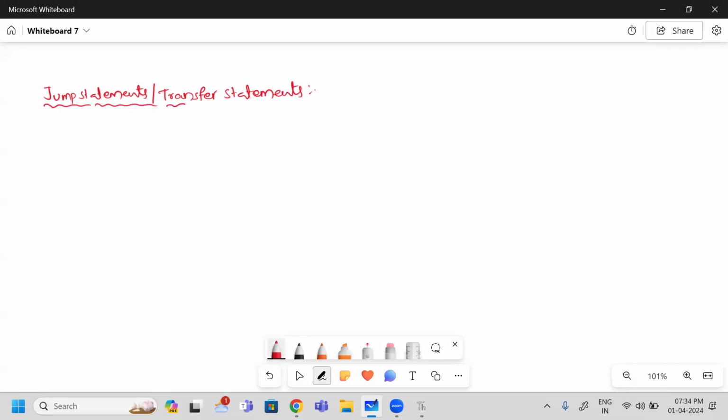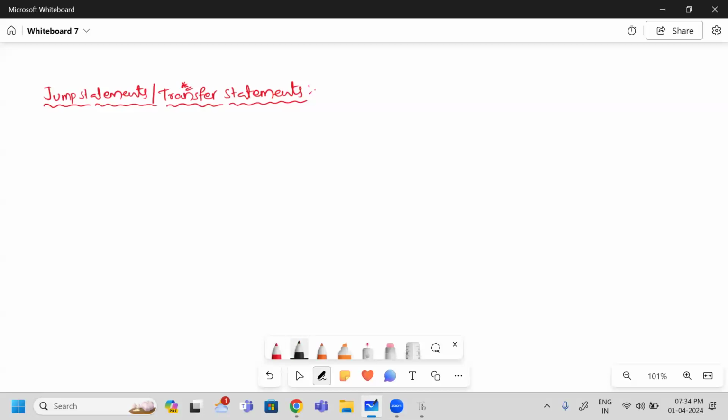It means our control jumps from one place to another place. The term transfer is nothing but our control moving from one place to another place. That is the reason this group has been given the name jump statement and transfer statement.